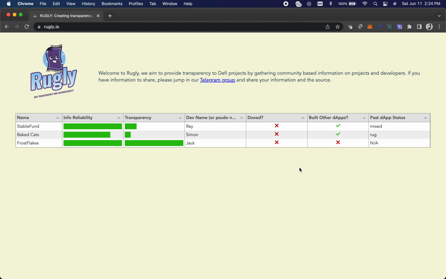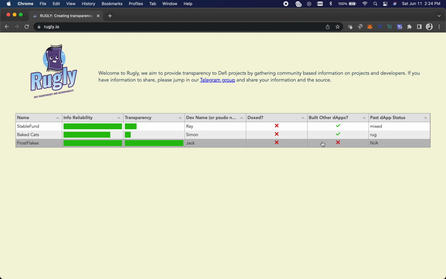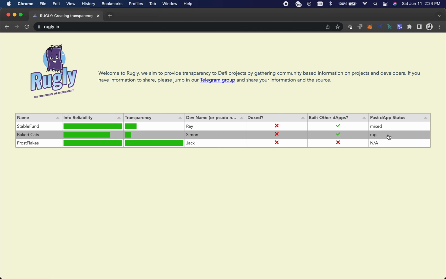Like I said, I'm going to add a few more fields to this, and I'm also going to create an info thing where you click on it and it pulls up a modal that gives a little bit of history about the dev or past applications they've built, things like that.